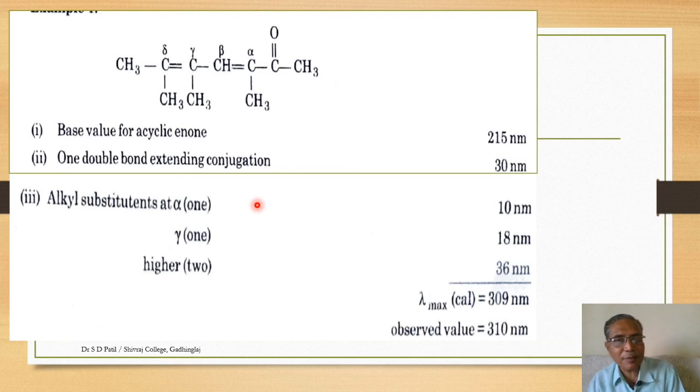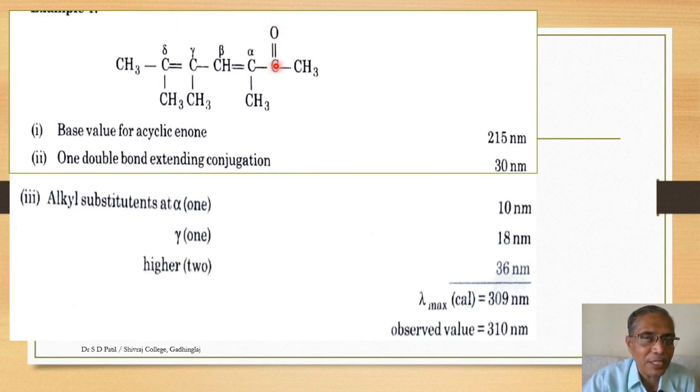So let us consider some examples. In this case, the total structure is an acyclic enone. So the base value which is to be considered for calculation is 215 nanometers. Then one double bond extending conjugation.